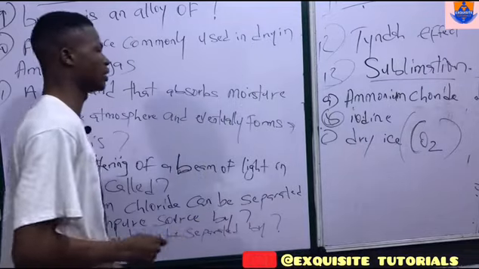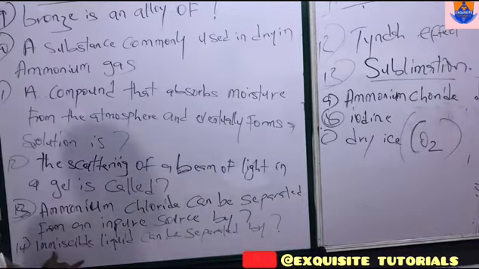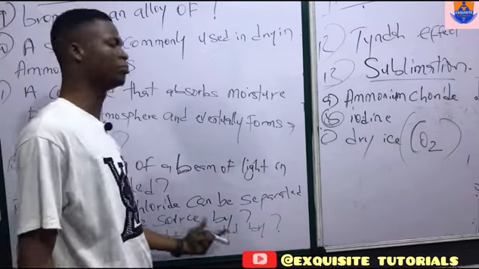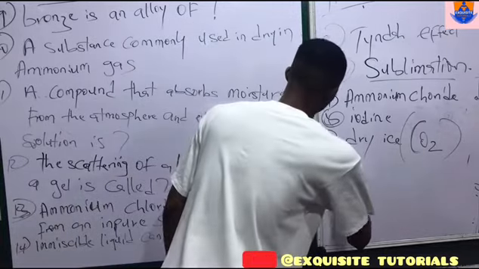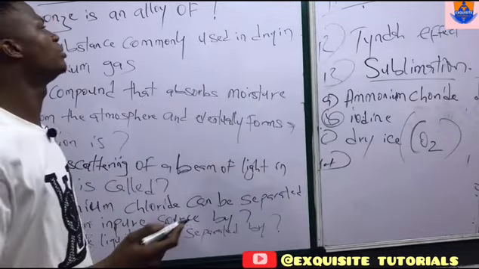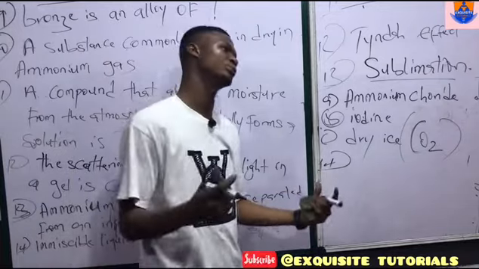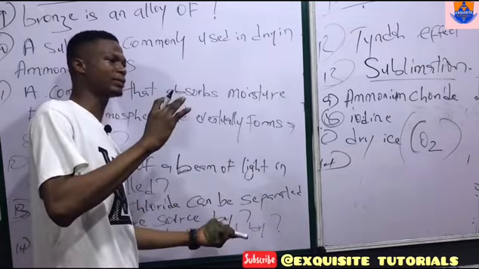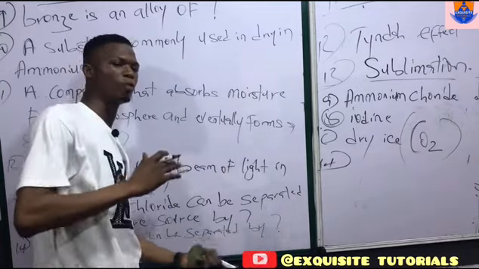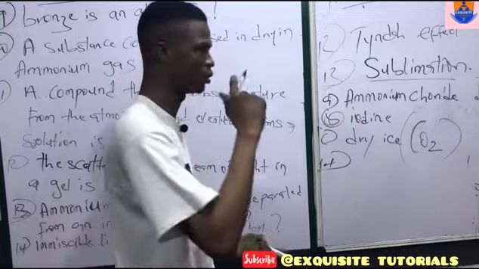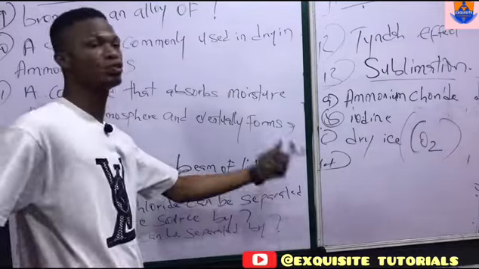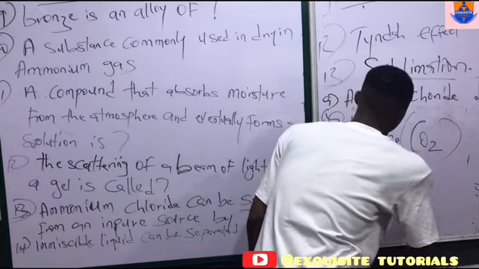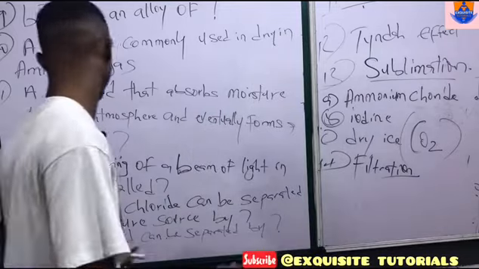Let's talk about other separation techniques. Let's take question number 14 first. We have immiscible liquid can be separated by number 14. What are immiscible liquid? Immiscible liquid are liquids which do not mix together. By the time you add them together, one will be at the top, one will be at the bottom. Kerosene and water are two immiscible liquids. So the major way of separating two immiscible liquids is by a process known as filtration. Filtration is the way of separating immiscible liquids.